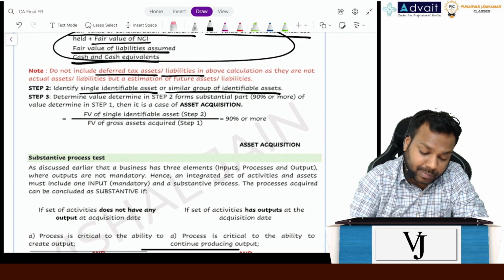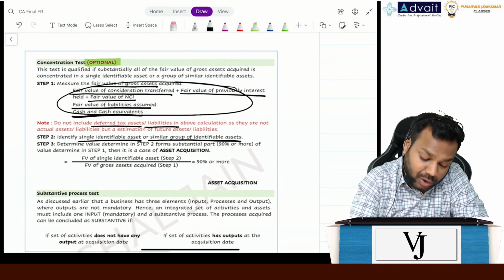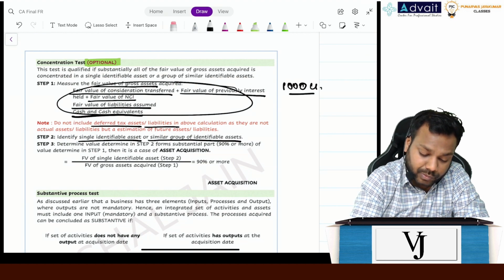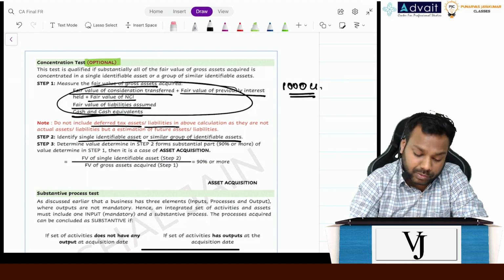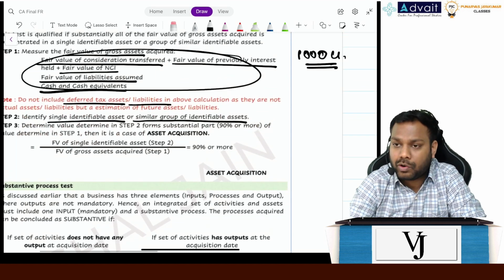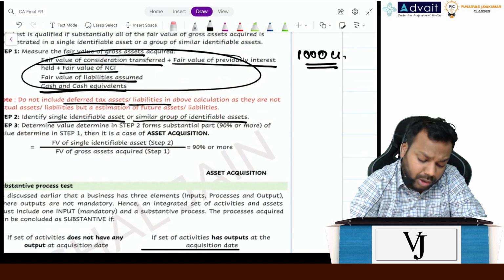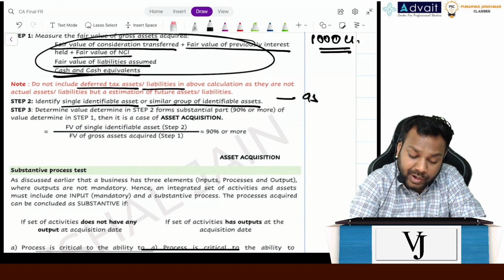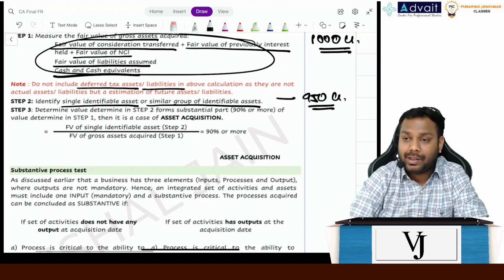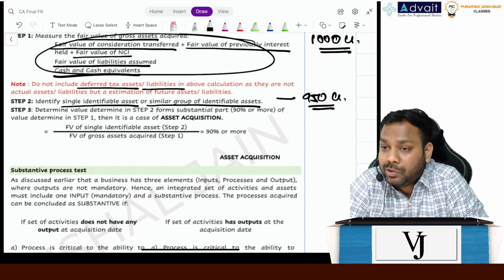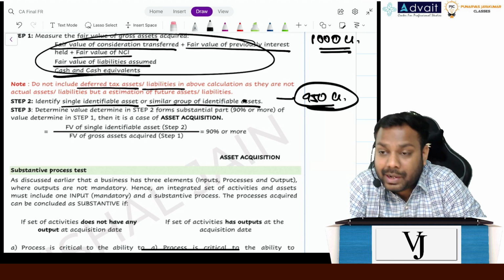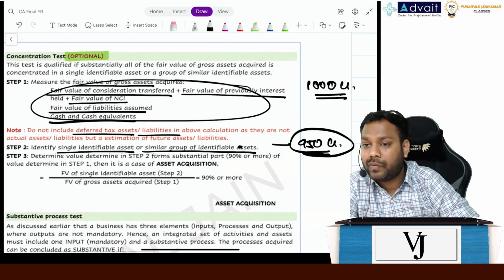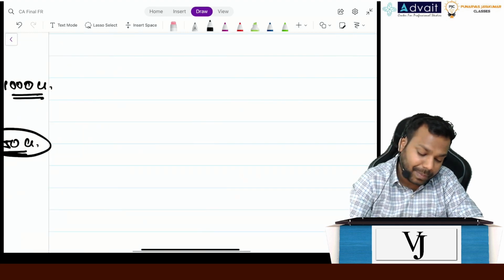Let's suppose you have acquired total assets worth 1000 crores, so you have paid 1000 crores to acquire the total entity. In that, the single identifiable asset is, let's suppose, 950 crores. Meaning thereby your intent was to purchase this asset costing 950 crores rather than to purchase the 1000 crores entity.